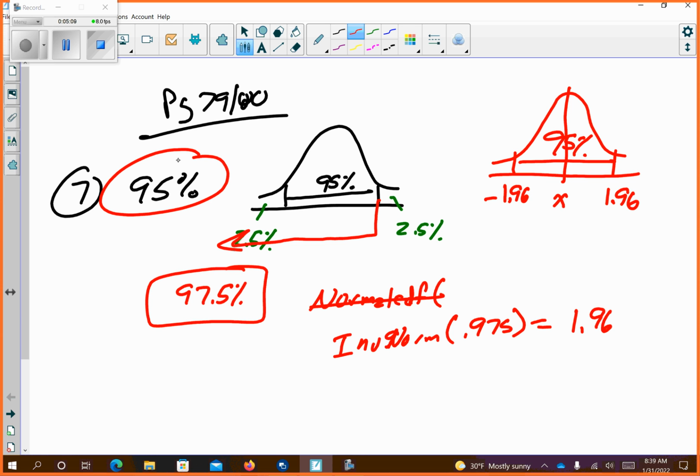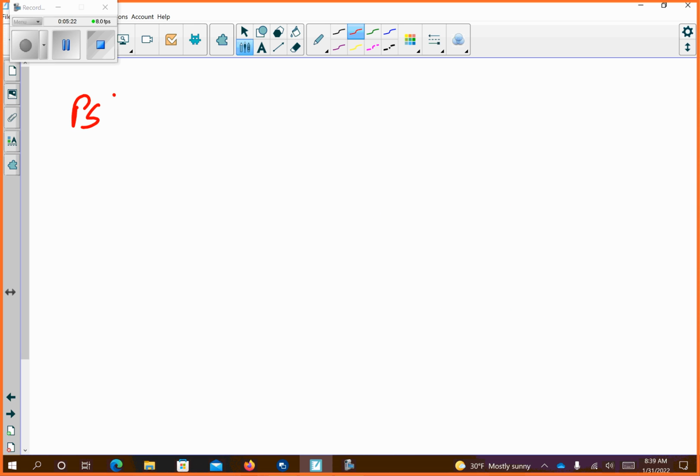So friends, I am on the wrong page. So 5.7. I am on page 16 of this book. So we are talking about one mean z interval. Now again, friends, you can have multiple means, which sounds weird, but we won't ever get into it.